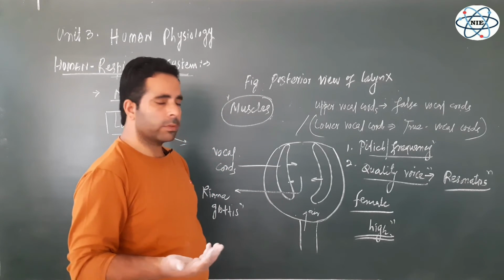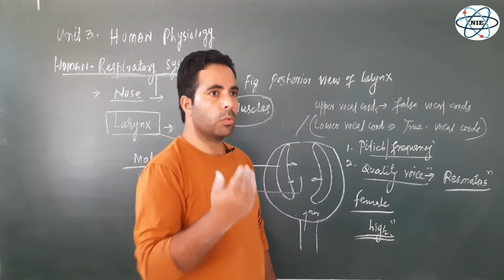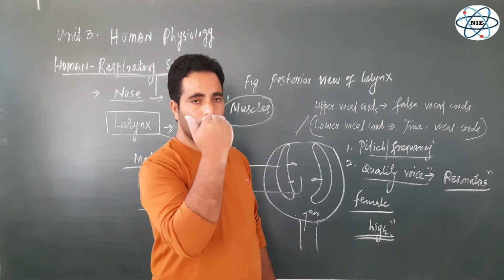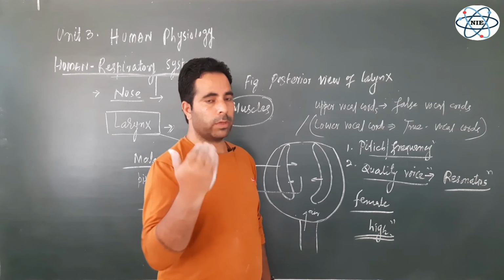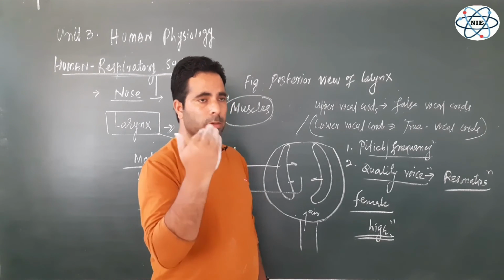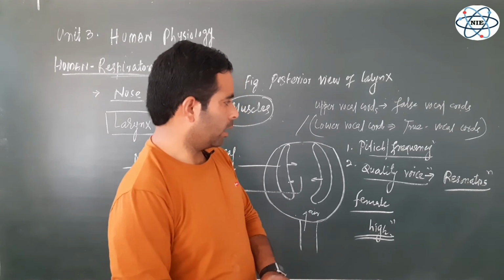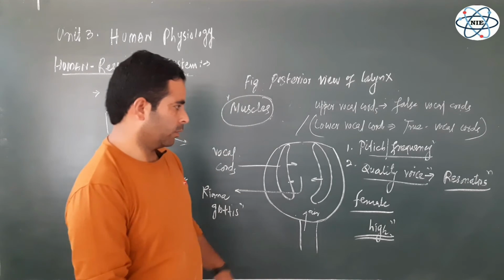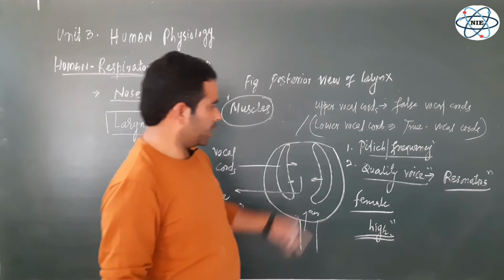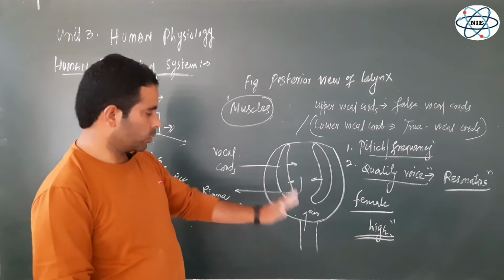Even the paranasal sinuses, the spaces in bones like the ethmoid, sphenoid, and vomer, also help in the quality of voice. So pitch and quality of voice are the two important characteristics associated with the voice.